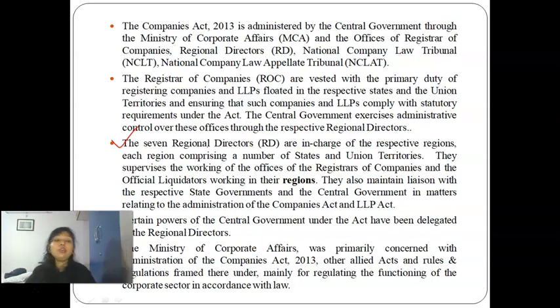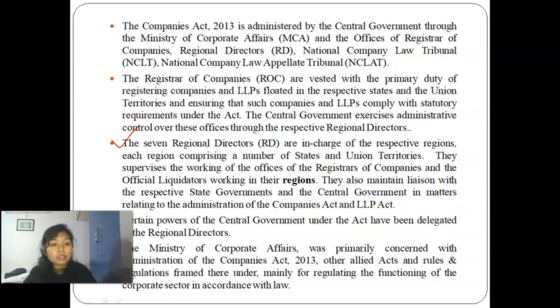In a particular region there are n number of companies, and all these companies come under the jurisdiction of the RD. Like in Delhi, if any company is situated in Delhi, it will come under the RD situated in North India, so it will come under that zone.